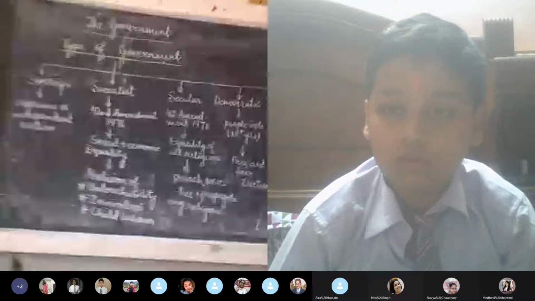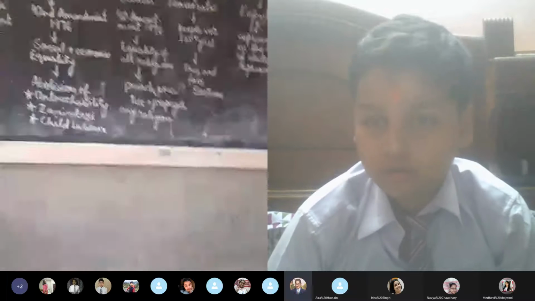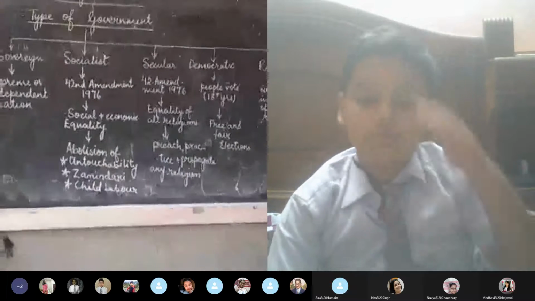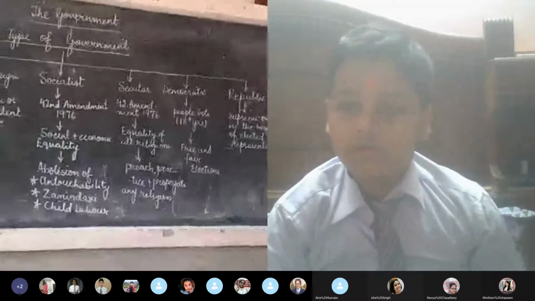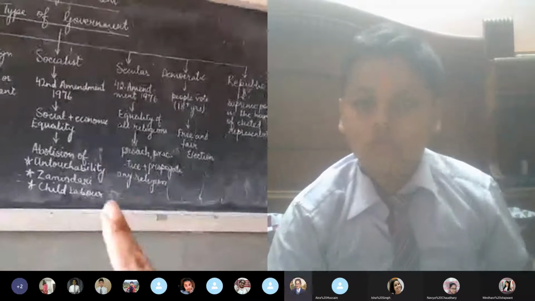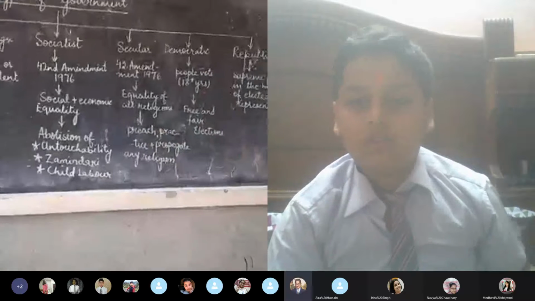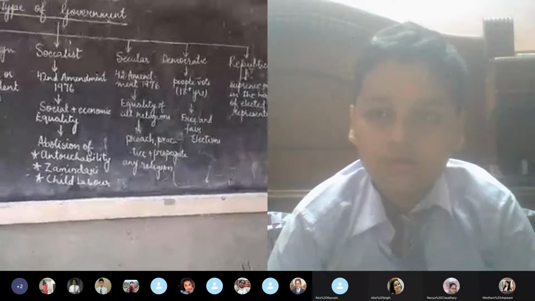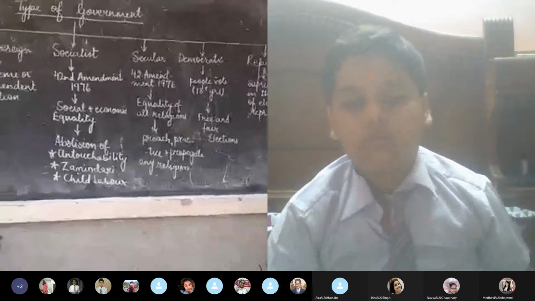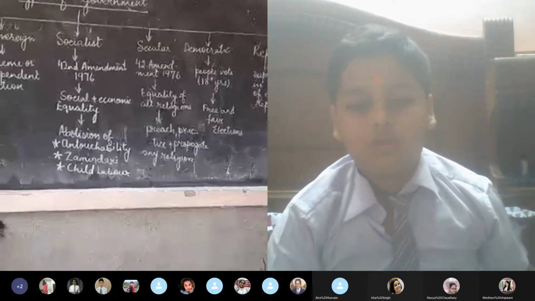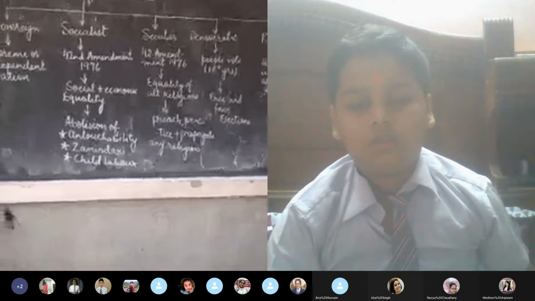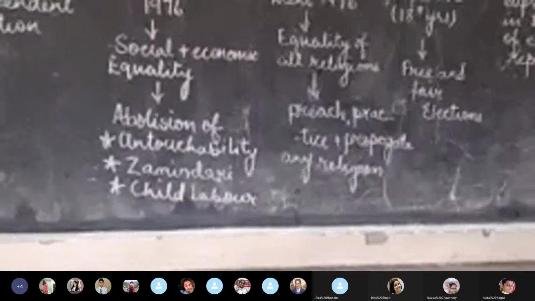Secularism means that the government cannot impose any particular religion. It cannot say that you are supposed to have this religion. So the people of the country are free to follow, practice and propagate any religion they wish.